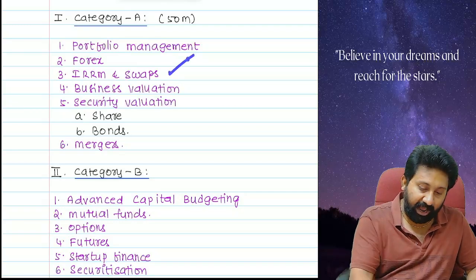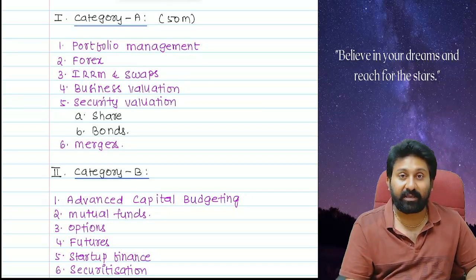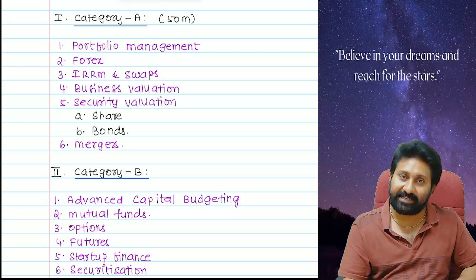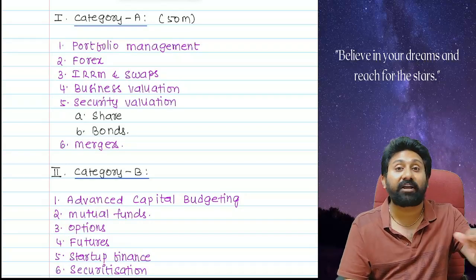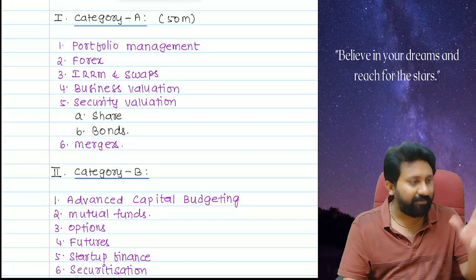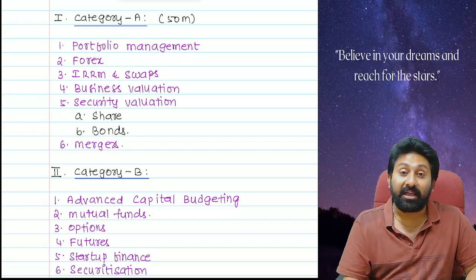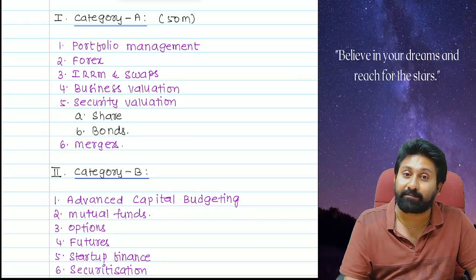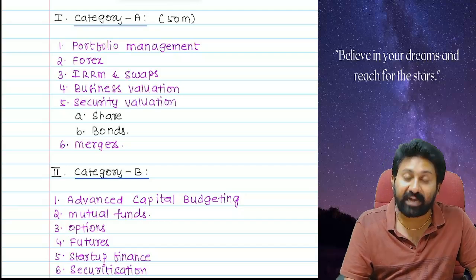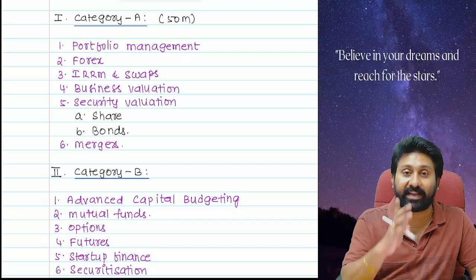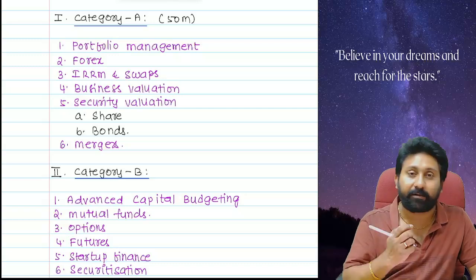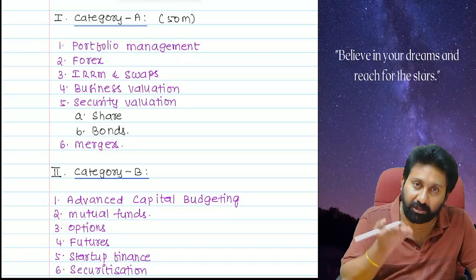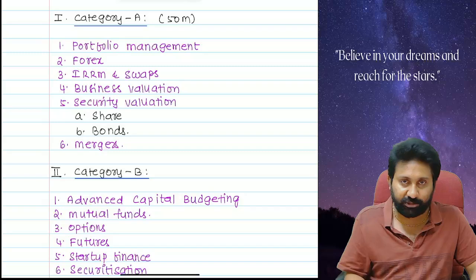Next one, IRRM and swaps. Why? This is because of consistency. What consistency? In every exam in the last 5 attempts, questions of 8 marks to 10 marks are coming. And consistently they are giving something in the exam, it means they are telling the students, it's an indicator, a warning bell to the student to prepare well for these chapters. Industry requires knowledge of these. That's the intention of the institute.